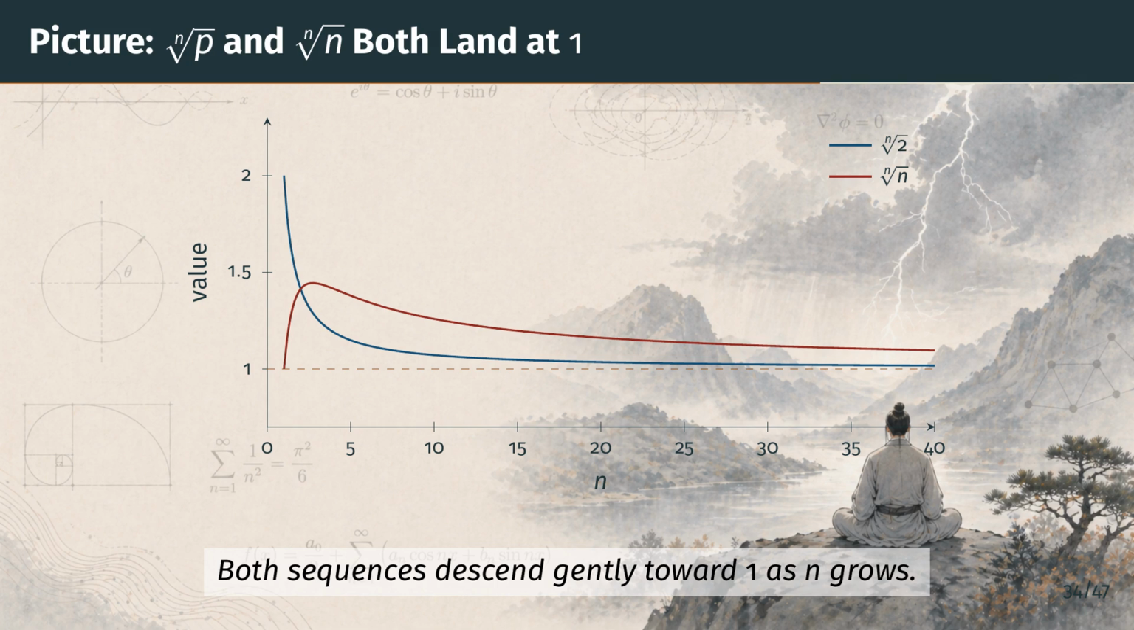Here is a numerical picture of parts B and C. The horizontal axis is the index n, and the vertical axis is the value. The blue curve is the nth root of 2, an example of part B. It starts above 1 at small n and decreases toward 1. The red curve is the nth root of n, from part C. It rises briefly because for small n it can exceed the blue curve, but very quickly it also bends back down toward 1. The orange dashed line is the asymptote at value 1, which both curves approach as n grows.